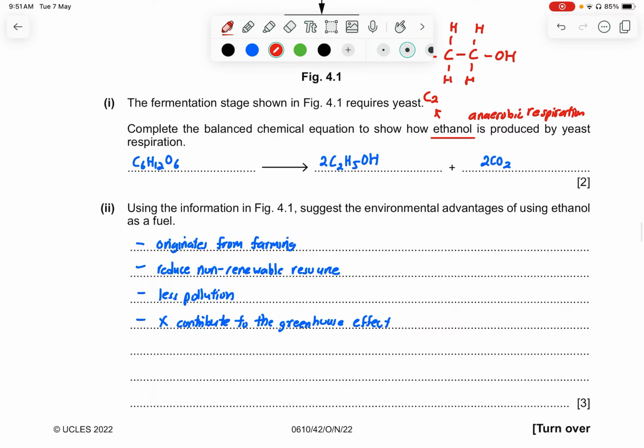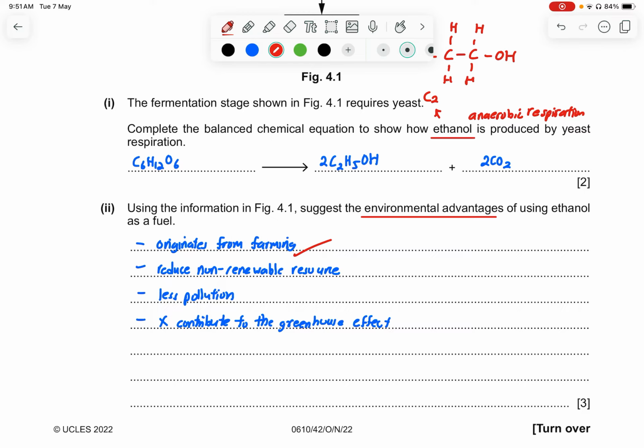So part 2, using the information in figure 4.1, suggest the environmental advantage of using ethanol as a fuel. So first thing, you must know that ethanol originates from farming. When you farm, you're able to get this ethanol from the plants. Okay, and what happens is that they can reduce the non-renewable resource.